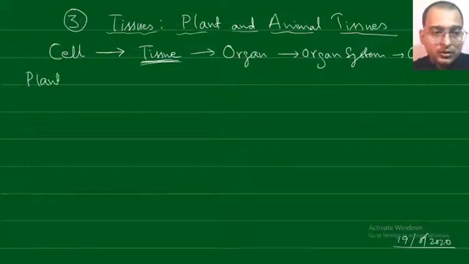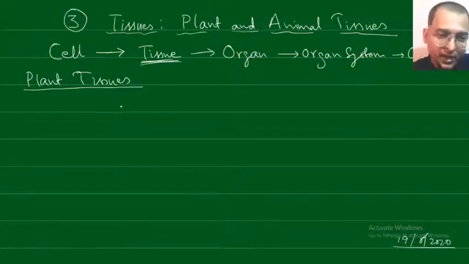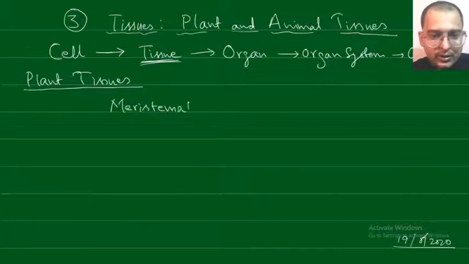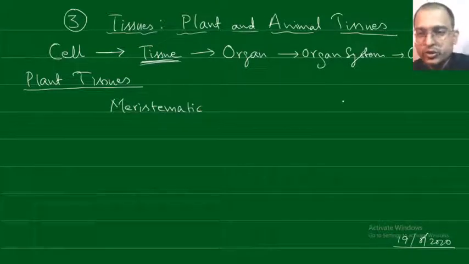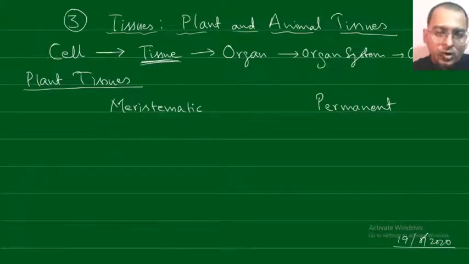Plant tissues. There are two types of plant tissue: one is meristematic tissue and the other is permanent tissue. Broadly there are these two types of tissues in plants, meristematic and permanent. Meristematic means they are dividing cells.